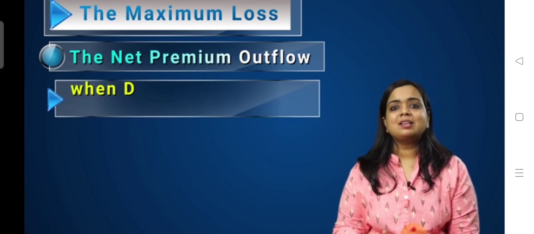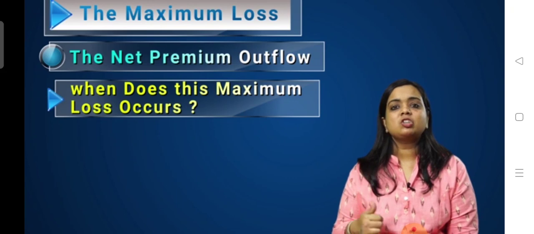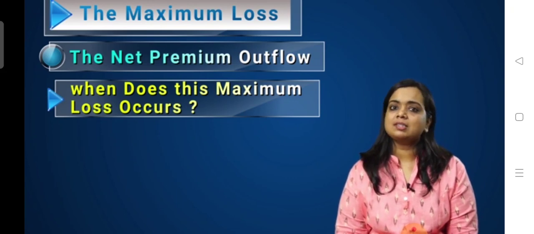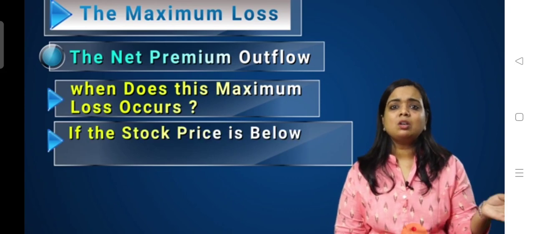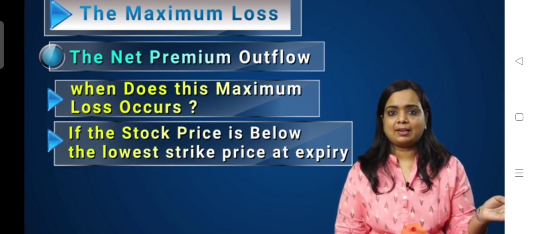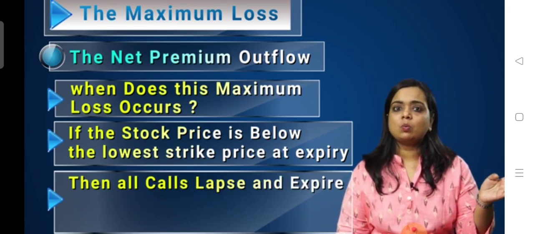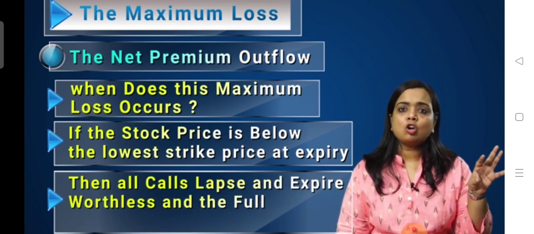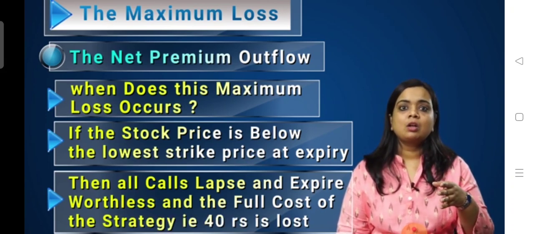Now, when does the maximum loss occur? There are two possible outcomes in which a loss of this amount is incurred. If the stock price is below the lowest strike price at expiry, then all the calls lapse and expire worthless, and the full cost of the strategy, that is 40 rupees, is lost.